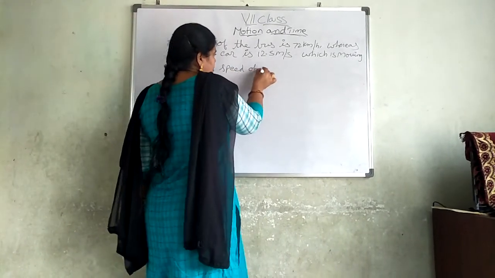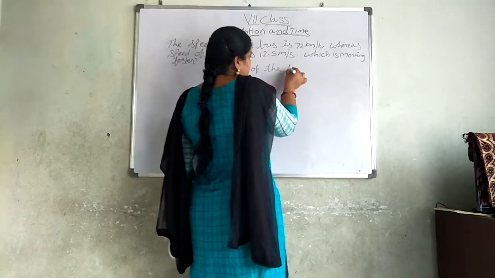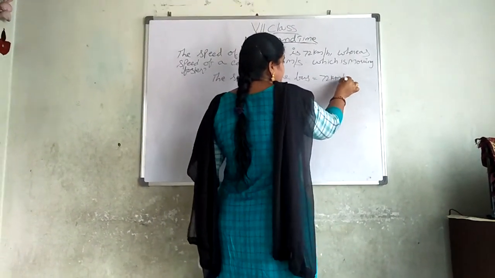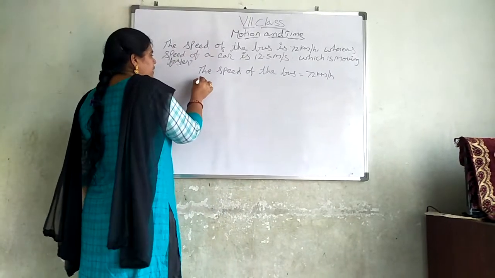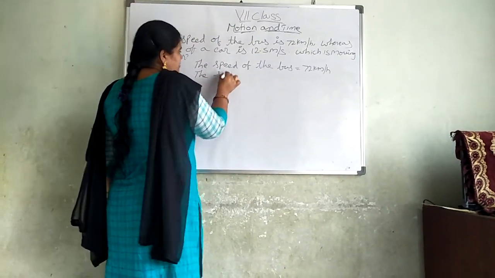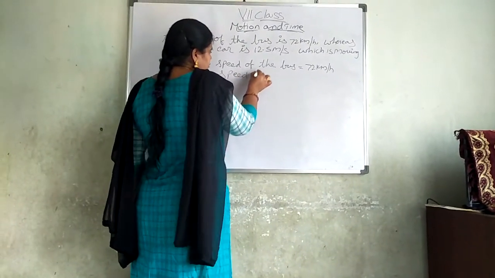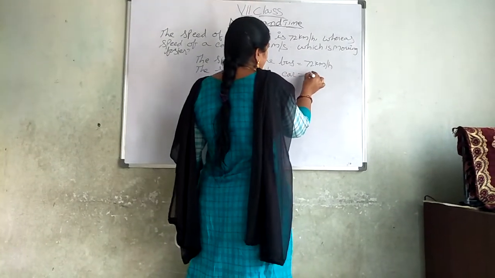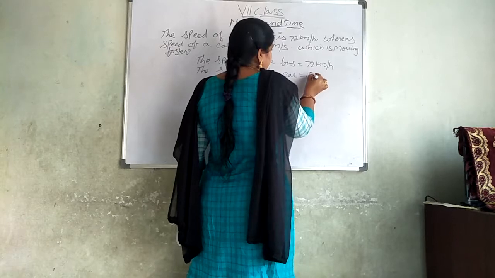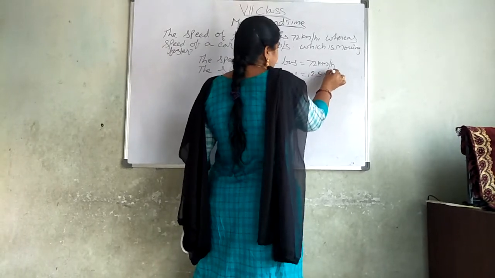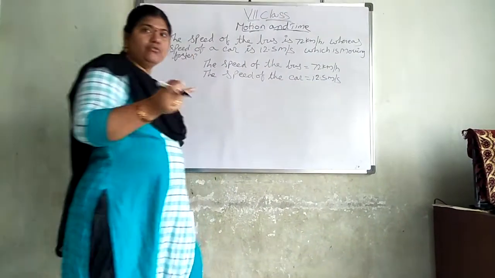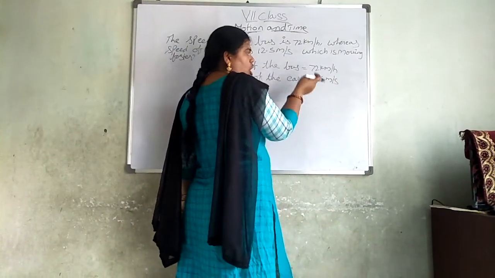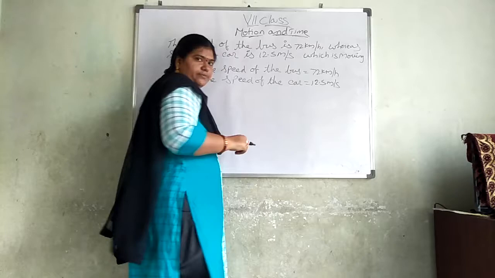Now the speed of the bus is equal to 72 kilometers per hour. Next one, the speed of the car is equal to 12.5 meters per second. Now I have to convert this kilometers per hour into meters per second or this meters per second into kilometers per hour.